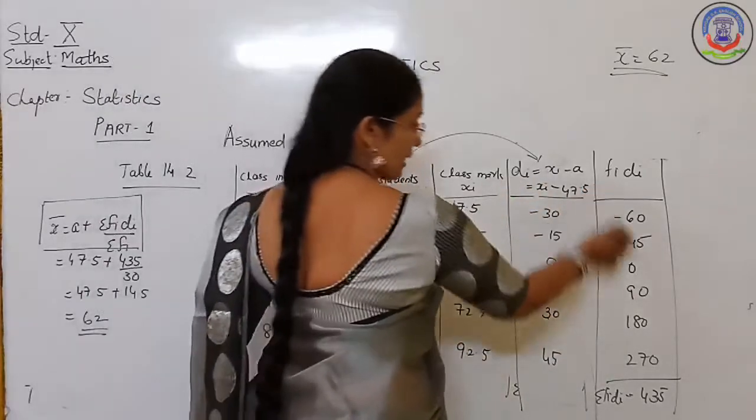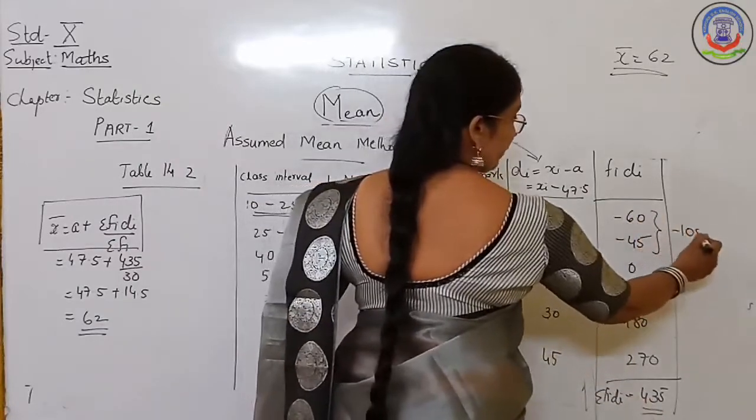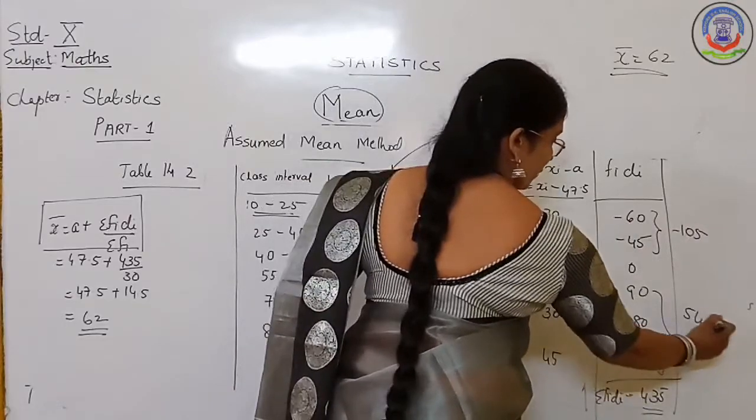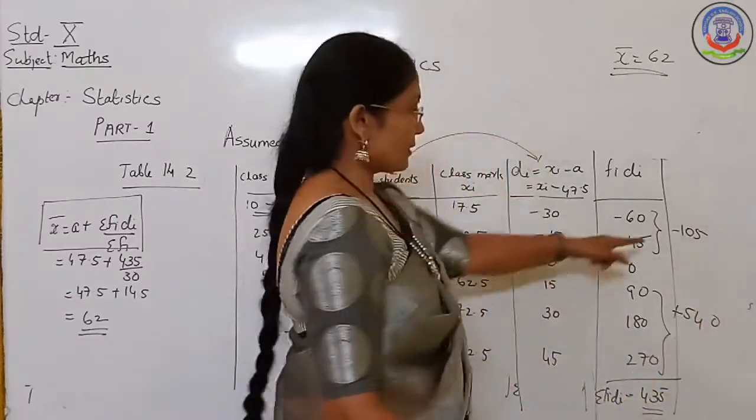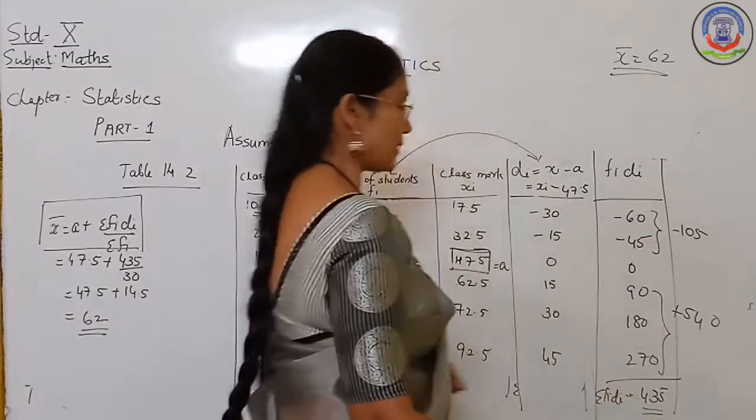I got the summation as 435. Here some terms are minus and some are plus, so when you subtract, you get 435 as the answer.